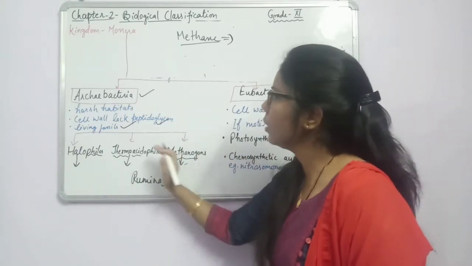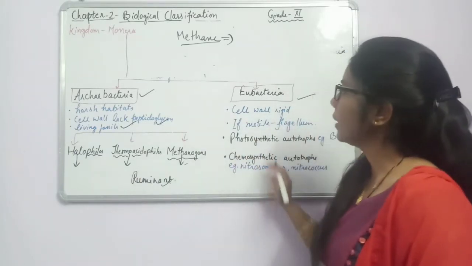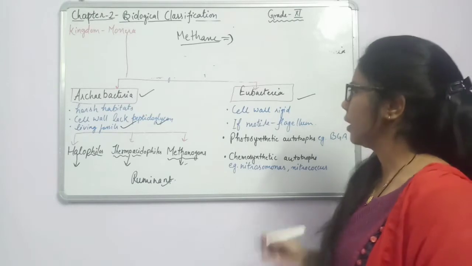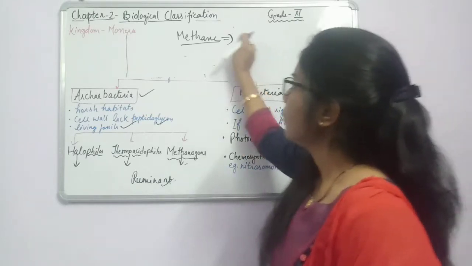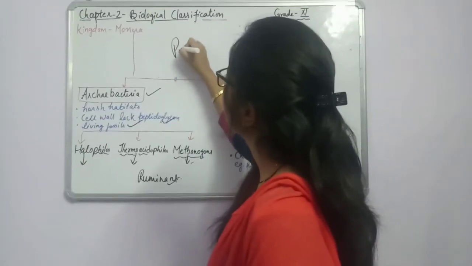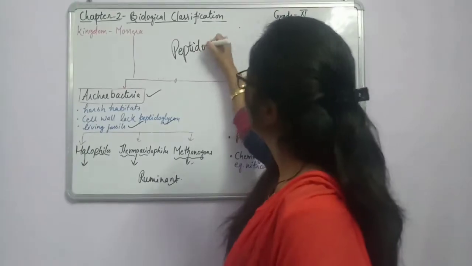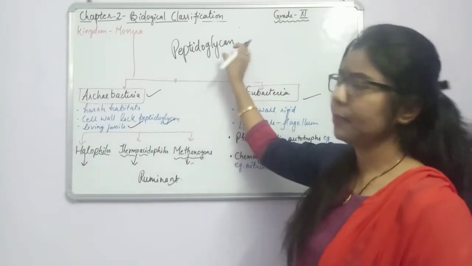Now, as compared to the archaebacteria, we will discuss the eubacteria. Eubacteria, as we say, are the true bacteria. The first feature is that the cell wall is rigid. It means the cell wall is made up of some type of composition, and that composition is peptidoglycan. So it is made up of two components, peptide plus glycan.